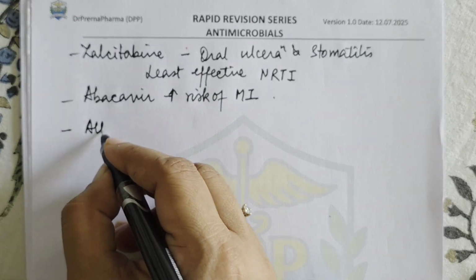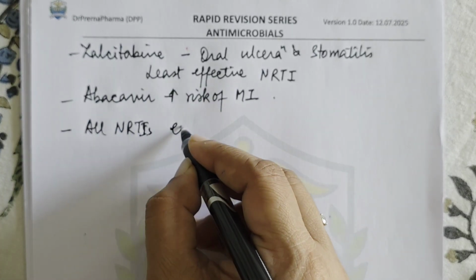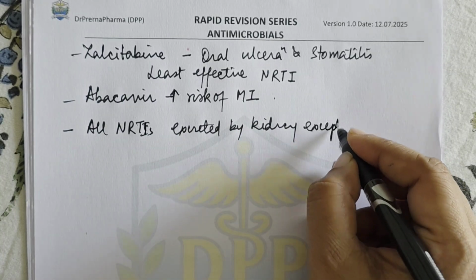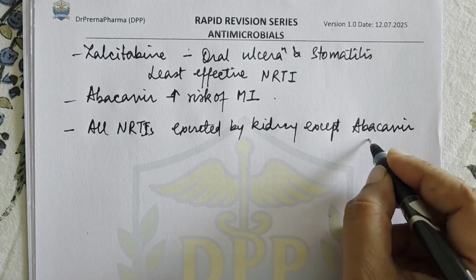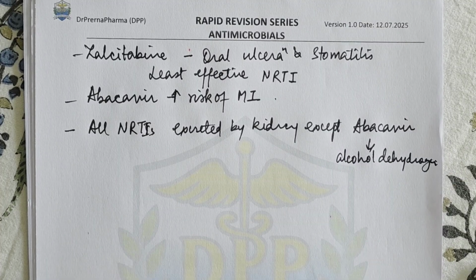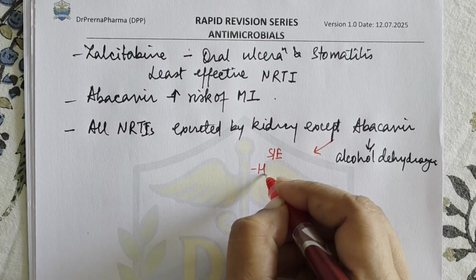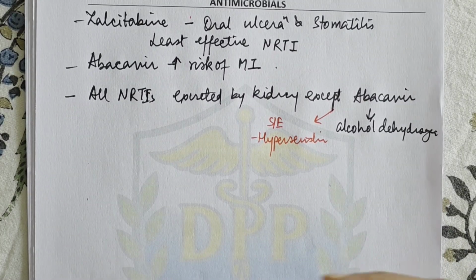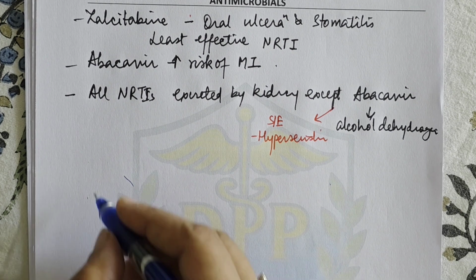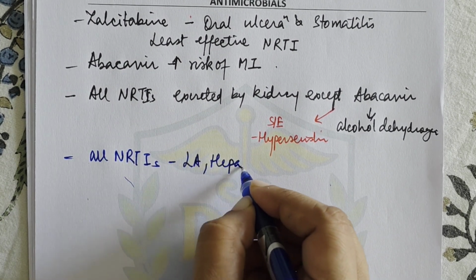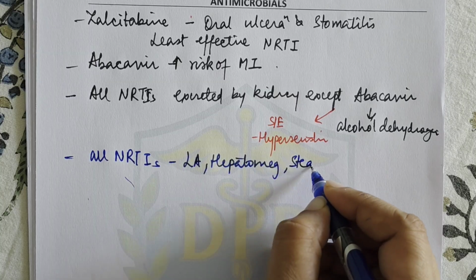Then all NRTIs are excreted by kidney except abacavir, which is metabolized by the enzyme alcohol dehydrogenase. So it has a major side effect of hypersensitivity.